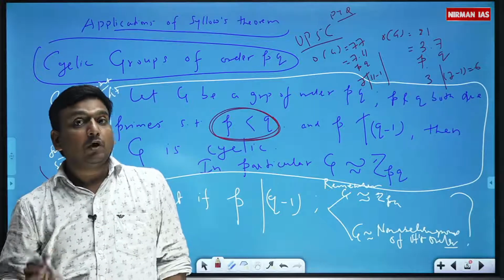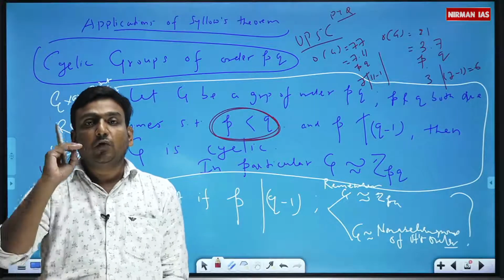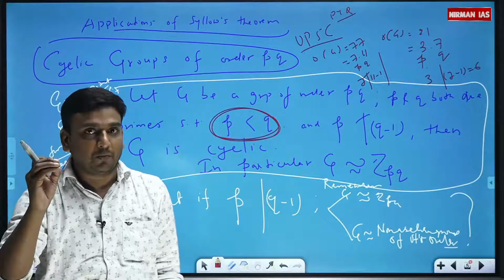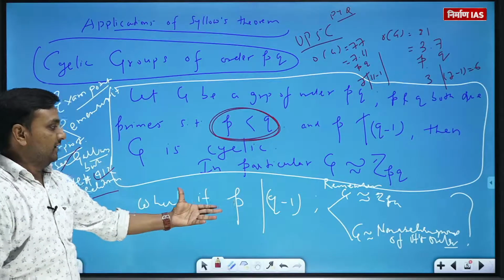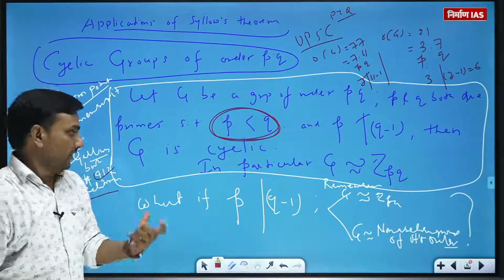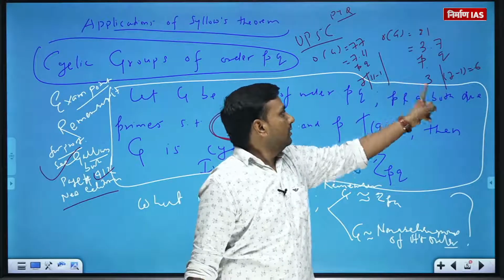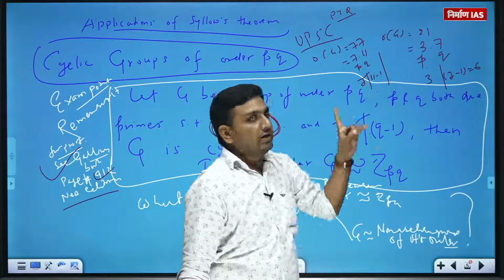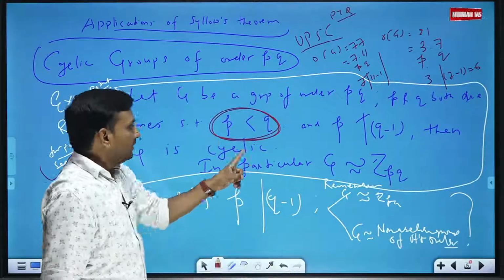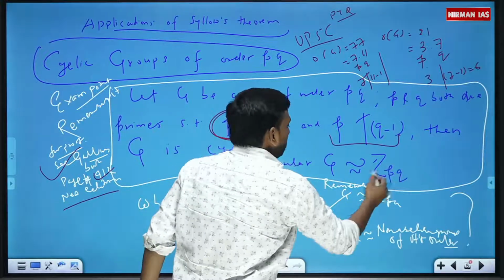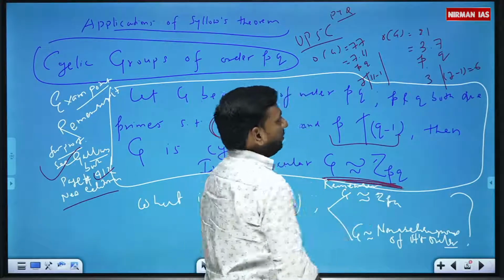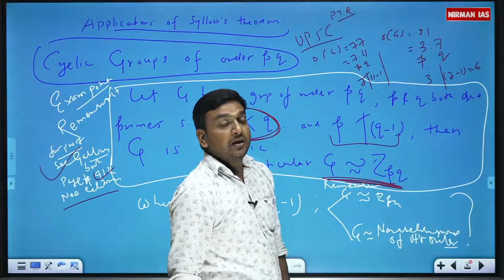If you have a group of order PQ, what can you say about that group? That is written here. Please look at the screen and note it down. P may divide, or P may not divide. If P does not divide, then remember that the group will be isomorphic to Z_PQ.